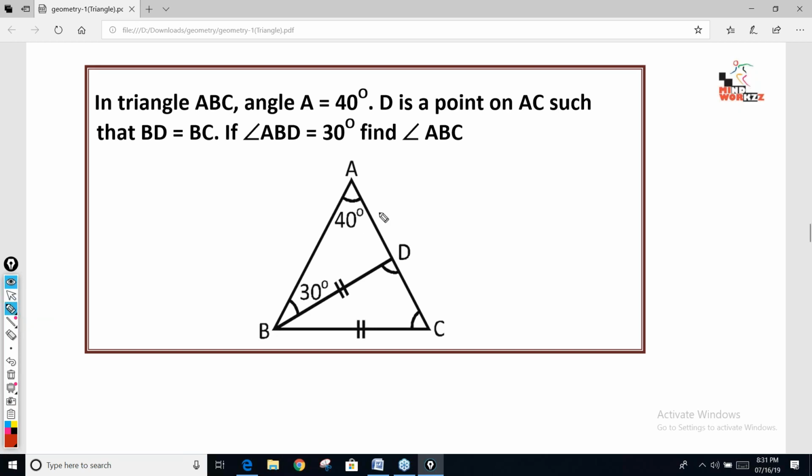Look, this was not a simple question, though it was very simple, guys. Look here. If this angle is 40 and this angle is 30, can you identify this angle? Can you say this angle is 70?